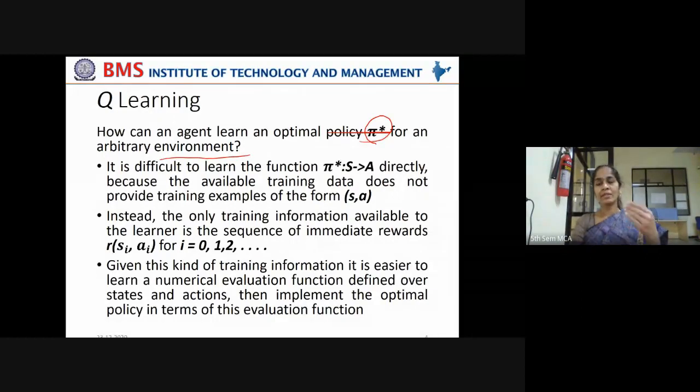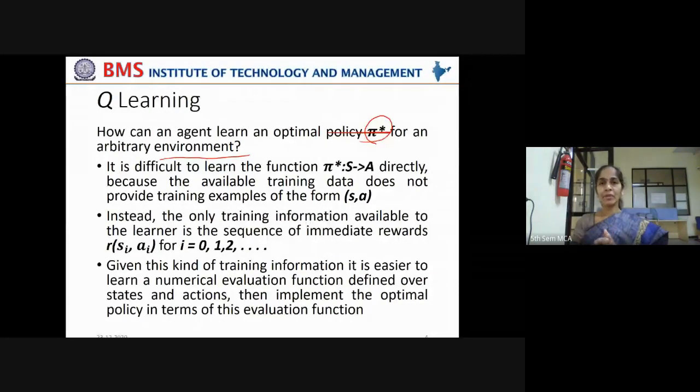Arbitrary environment means an agent behaves only on the circumstances it faces, and that circumstances are not the same. Do you expect a robot to drive a car always on an empty road? No. The real life situation is dynamic. It is arbitrary, right?